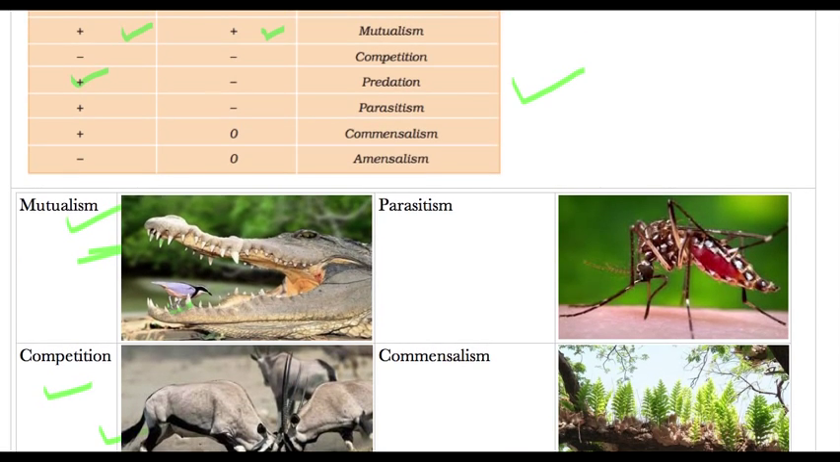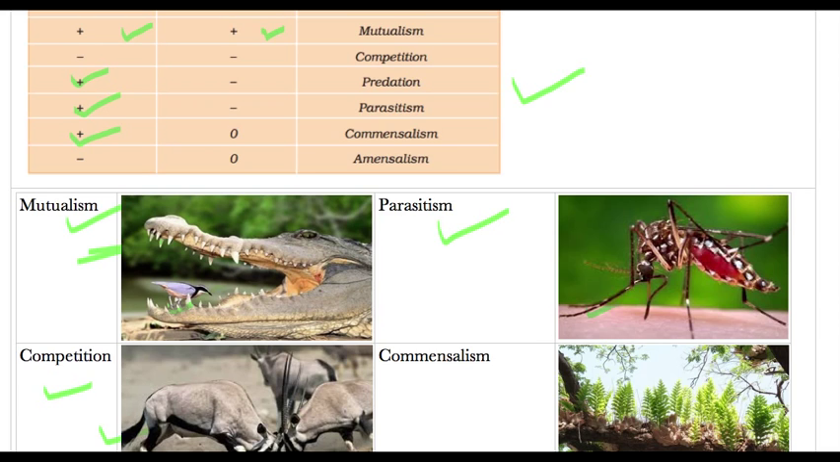Then what we have is parasitism, which is also a similar interaction wherein one species will gain while the other will lose. The best example is the mosquito. The mosquito sucks the blood of humans or other animals and gains from it, while the humans or other animals lose blood and are harmfully affected. So this is parasitism. Then you have commensalism and amensalism. These might be new for you, which is why it is important to understand them.